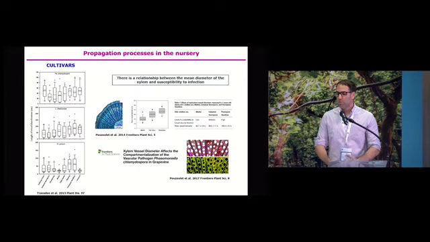Some research pointed out that there is a relationship between the mean diameter of the xylem and susceptibility to vascular pathogen infection. In the case of Thompson Seedless, for example, Thompson Seedless has a wider xylem diameter compared to other wine varieties and is much more susceptible to fungal infection.